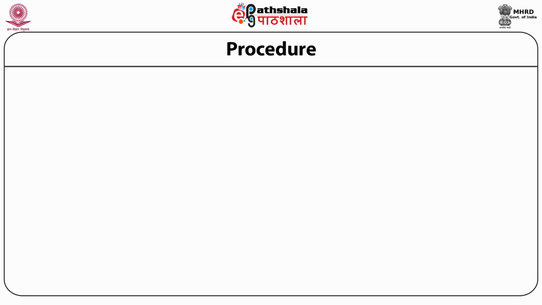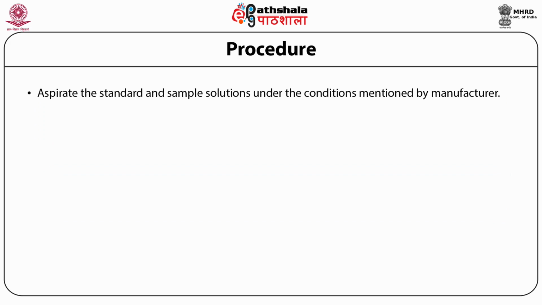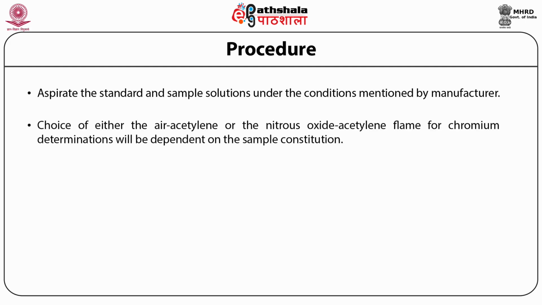The procedure for recording the absorbance involves the aspiration of the standard and the sample solution under the conditions mentioned by the manufacturer. That means we have to follow each and every instruction the manufacturer has mentioned for determination of various elements. The choice of either the air acetylene or the nitrous oxide acetylene flame for chromium determination will be dependent on the sample constitution. That means, is there any other element present in the sample or not, that will define which flame you should use.